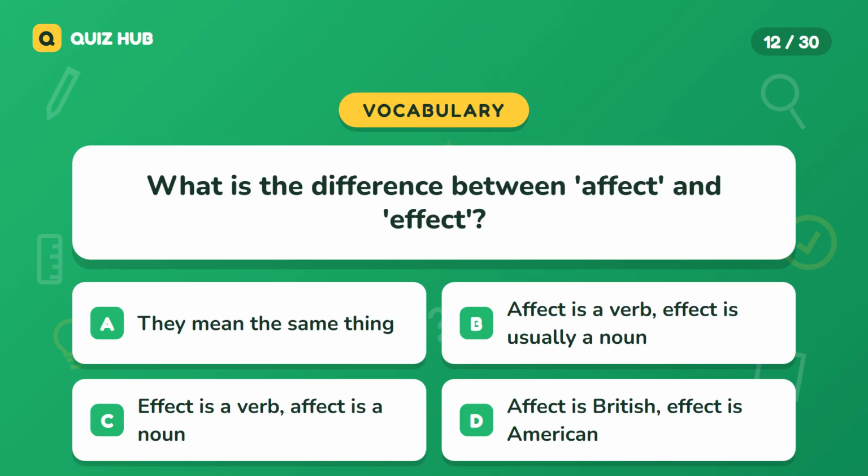Question 12. What is the difference between affect and effect? A. They mean the same thing. B. Affect is a verb. Effect is usually a noun. C. Affect is a verb. Affect is a noun. D. Affect is British. Effect is American.